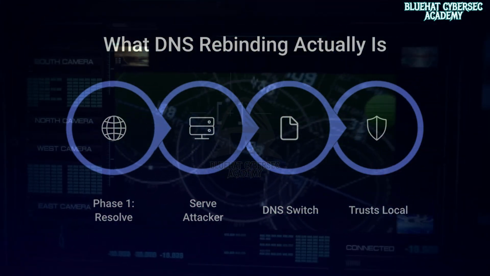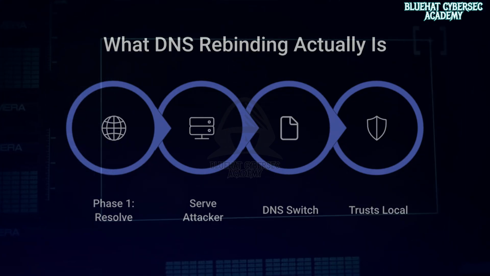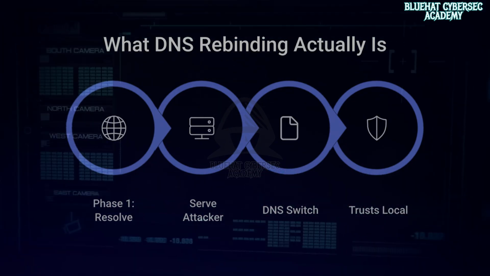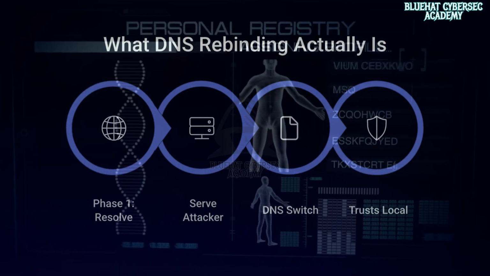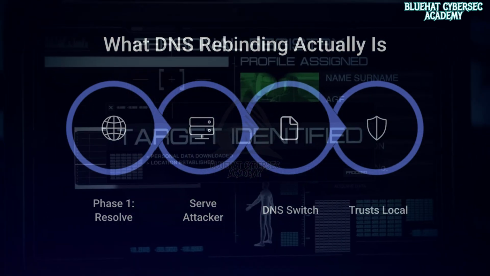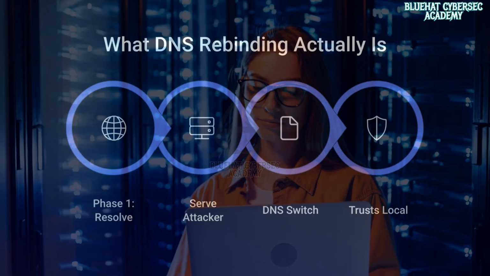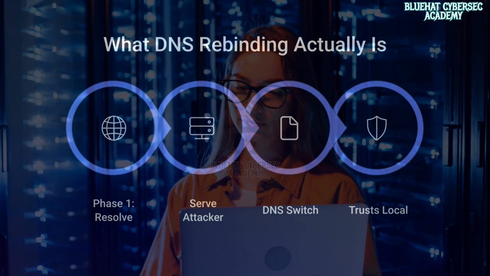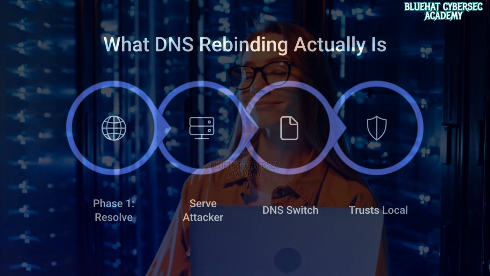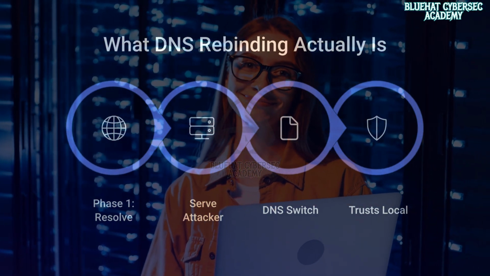Behind the scenes, DNS suddenly updates. And now that same domain points somewhere completely different, like 192.168.1.1, which could be your router, 127.0.0.1, which is your own machine, or internal company services. But your browser still thinks, I'm talking to evil.example, and that mismatch is the entire attack.